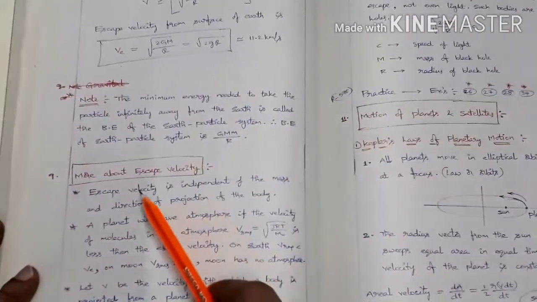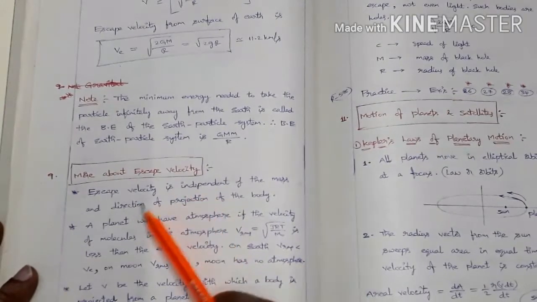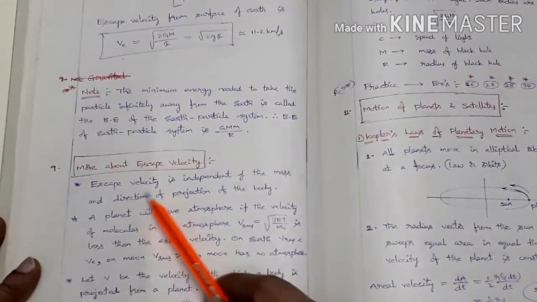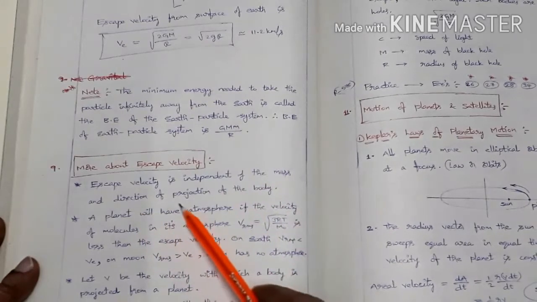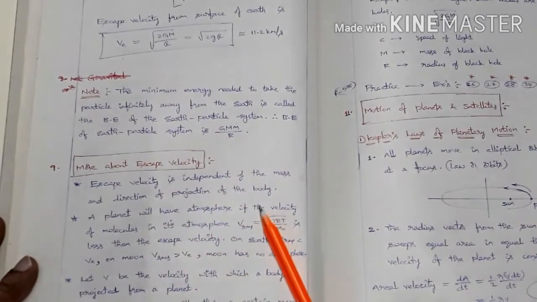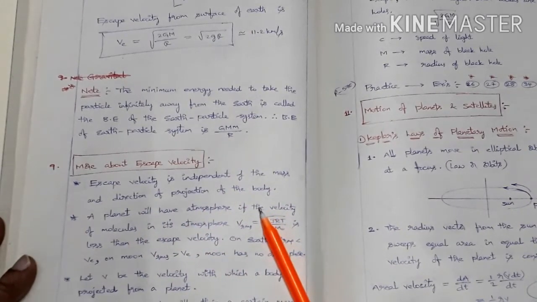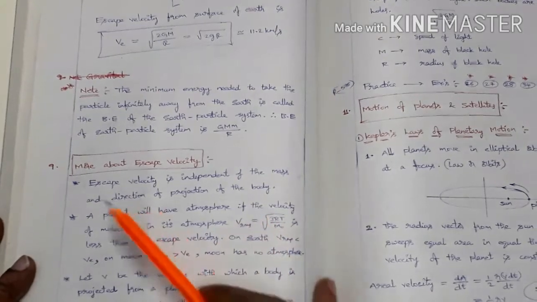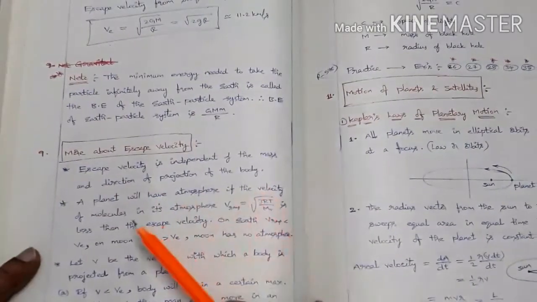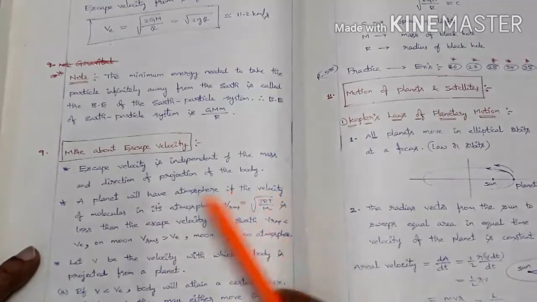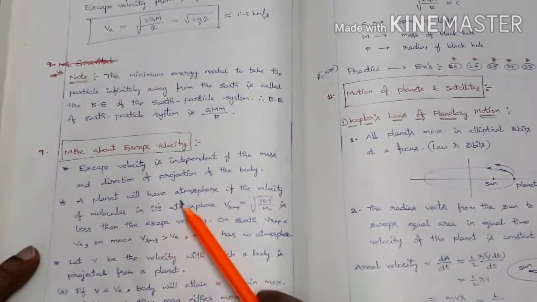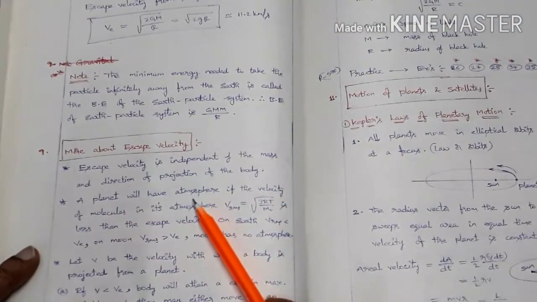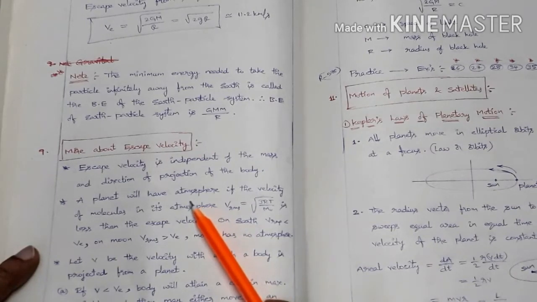There are some more points about escape velocity. Let me read out: escape velocity is independent of mass and direction of projection of the body. So it is independent of mass, and also of the direction of projection. We can project it at an angle of 10 degrees, or at an angle of 90 degrees. Let it be any angle.